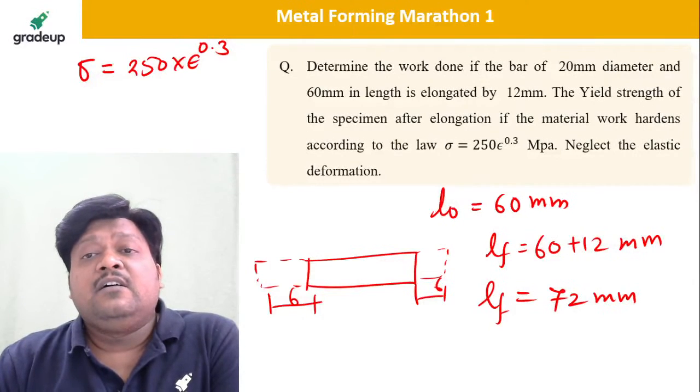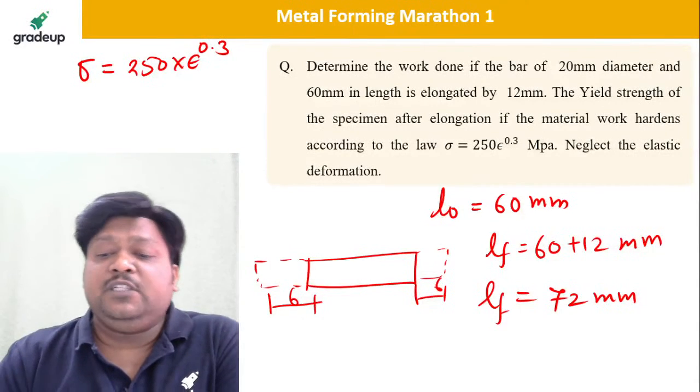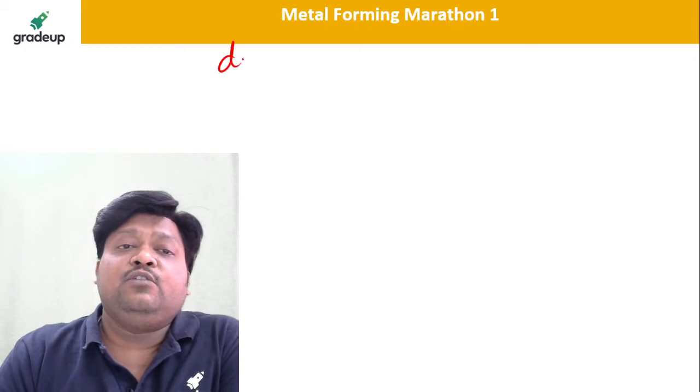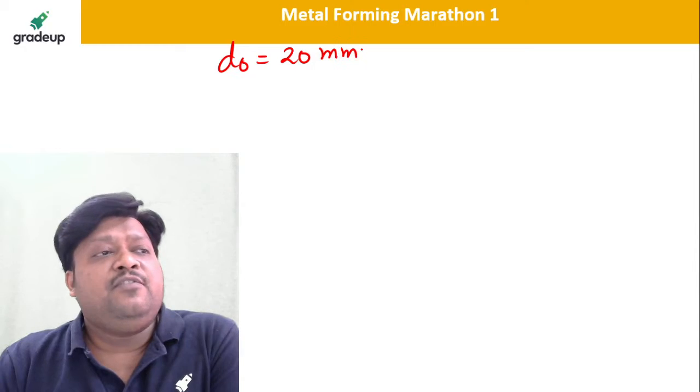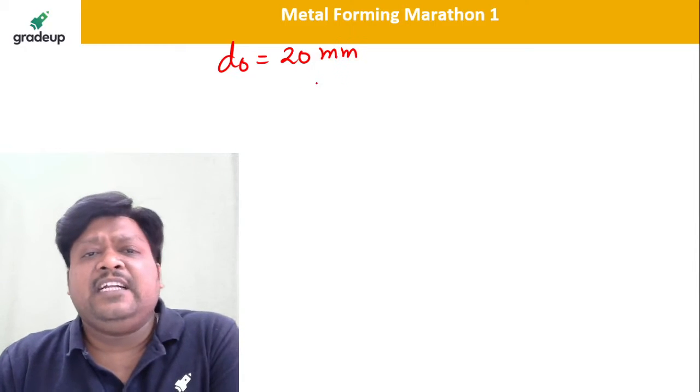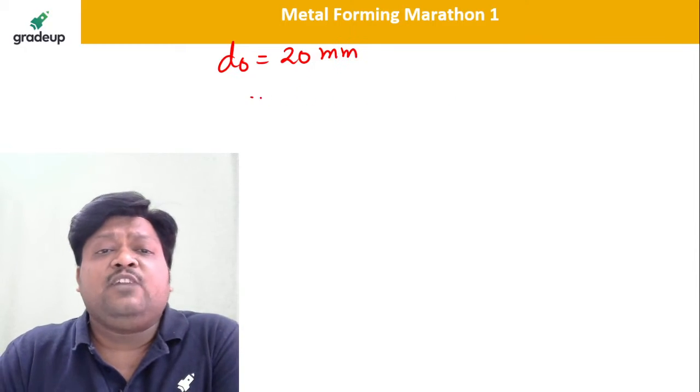Now, original diameter is how much? D original is 20 mm. But for us, length is enough. If you have final length and original length, so you can definitely calculate the true strain.